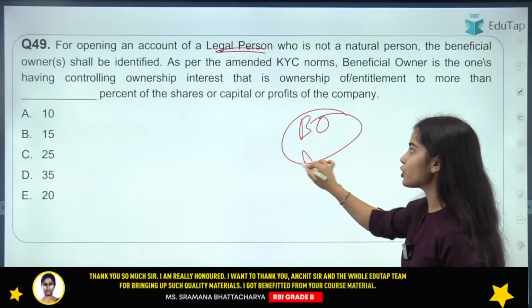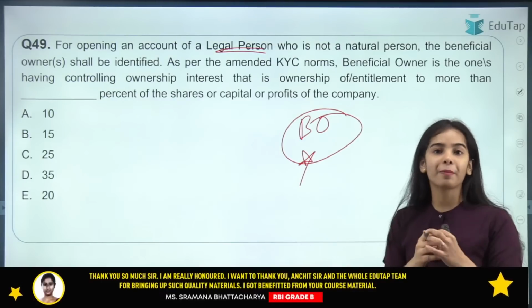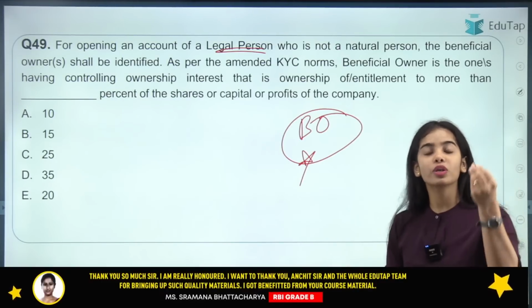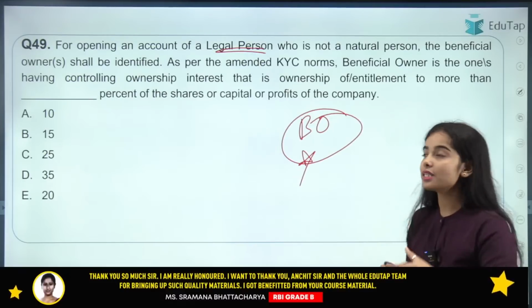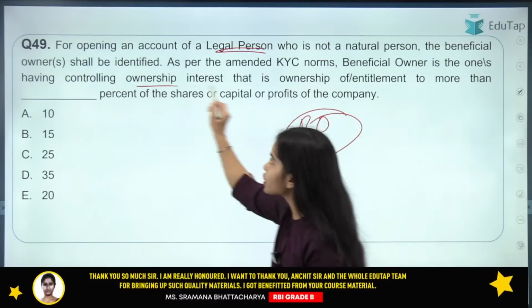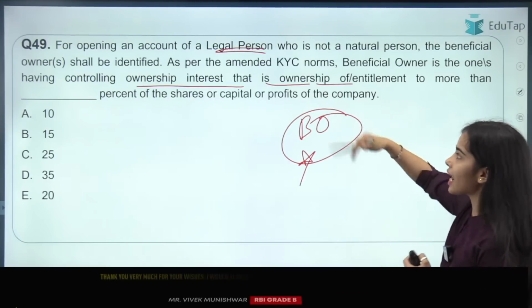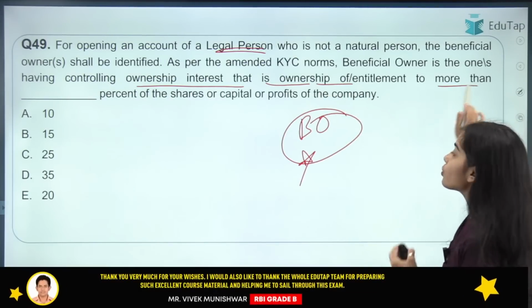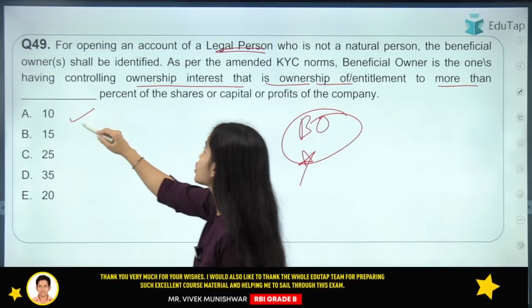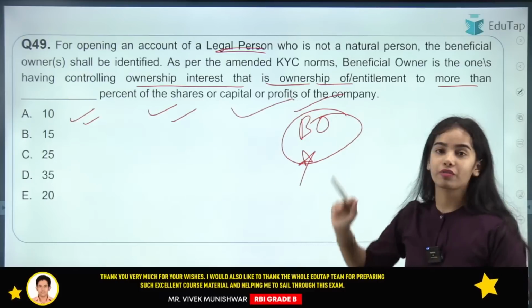Now who is the beneficial owner? The amendment has happened on the norms that the beneficial owner will be that person that has the controlling ownership interest in the company, and is having the ownership or entitlement to more than 10% of the shares or the capital or the profits of the company.